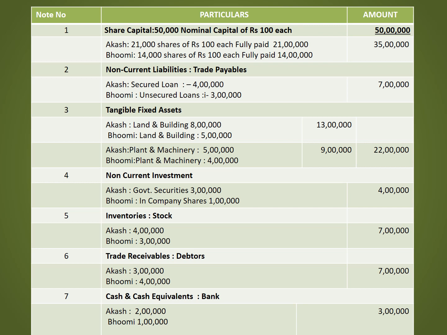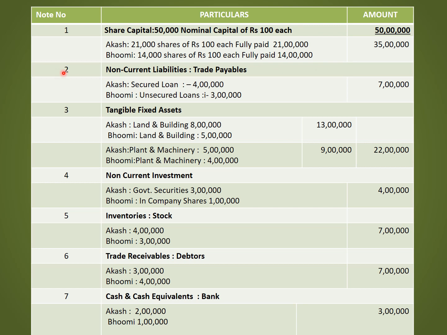Let's understand the notes to the balance sheet. Before understanding the notes to the balance sheet, let's rule out the column. The first column is note number, second column is particular, and third column is amount. So the first note number 1, share capital, 50,000 nominal capital of rupees 100 each, 50 lakh. Next, equity shares, 21,000 equity shares of rupees 100 each fully paid up of Aakash Limited, 21 lakh. 14,000 shares of ₹100 each, fully paid up 14 lakh of Bhumi Limited. So total share capital is 35 lakh.